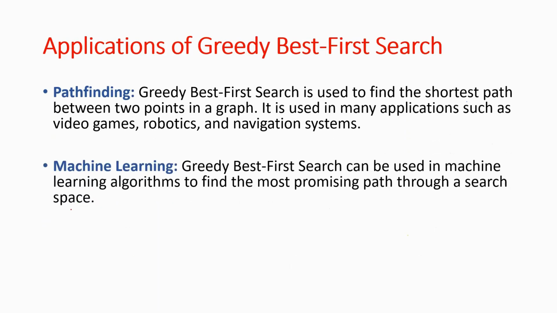Next, machine learning. Greedy best first search can be used in a machine learning algorithm to find the most promising path in a search space. It is used to navigate the complex search space. Those search spaces often represent different configurations, parameters, or features for the models, and the algorithm helps find the most promising path to optimize machine learning models to achieve the desired outcomes.